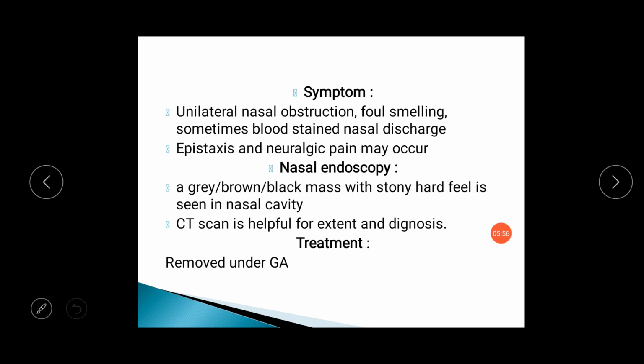Nasal endoscopy will give you an idea about the extent of the rhinolith formation. A grey, brown or black colored mass with stony hard feel is seen in the nasal cavity. CT scan is useful. CT-PNS is useful for the extent and diagnosis of rhinolith formation. Removal is usually done under general anesthesia.